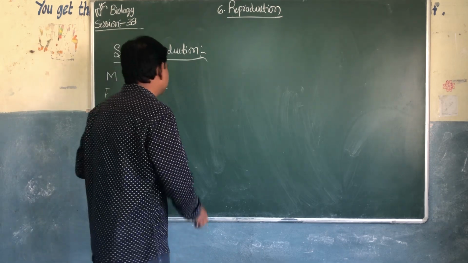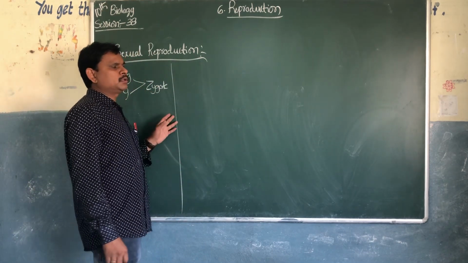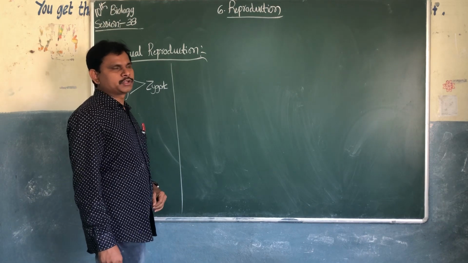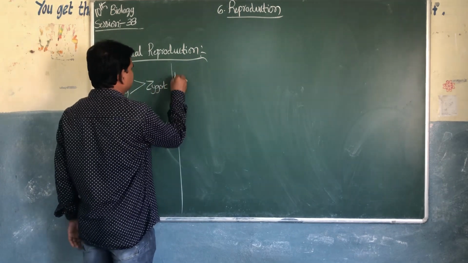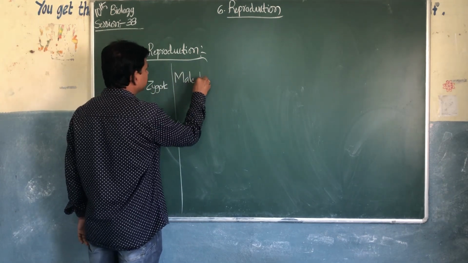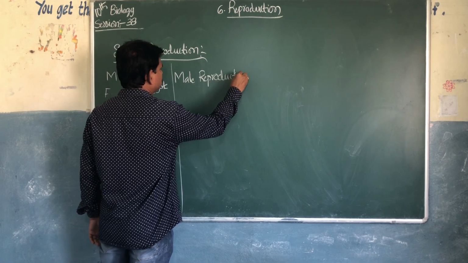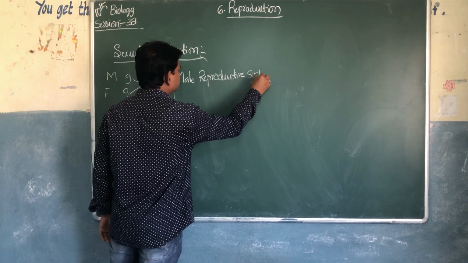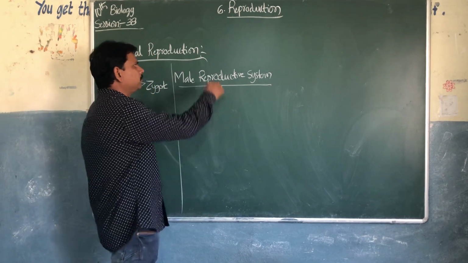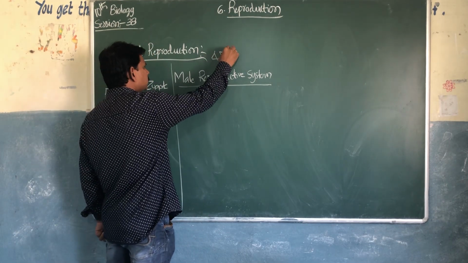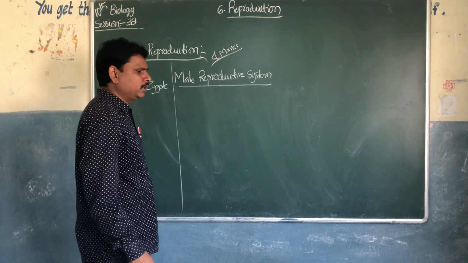The most important sexual reproduction: reproduction in placental mammals, like animals and human beings. So, the male reproductive system. The male reproductive system and female reproductive system are very important for 4 marks questions, and the matter and the diagram are also very important. These both are very important.